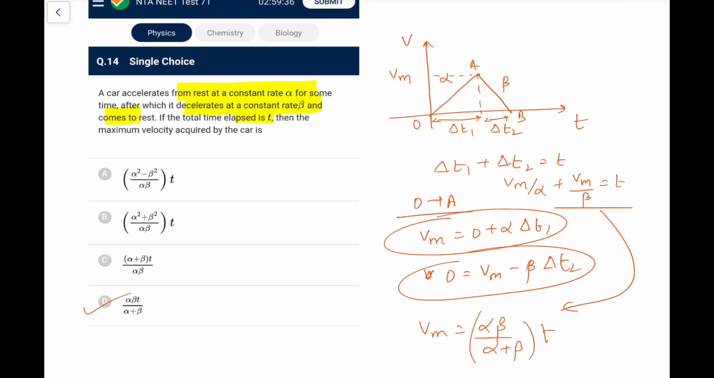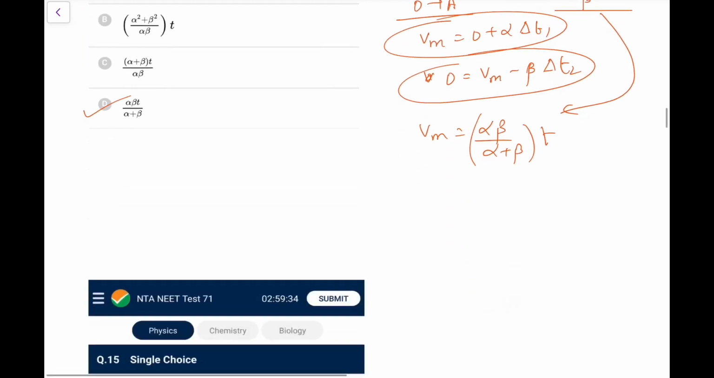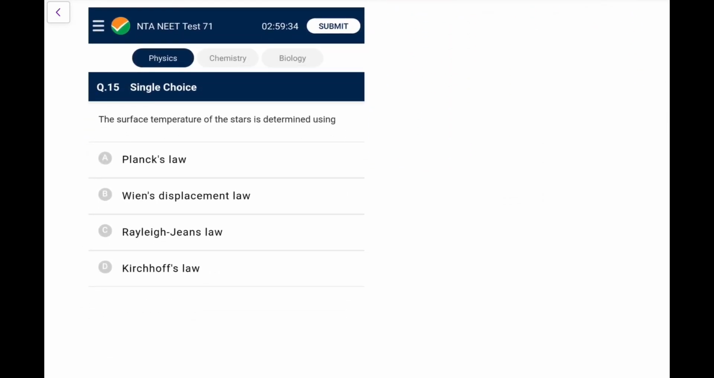So this is a very common question that is being taught in class 11th in the motion in 1D, or kinematics in 1D. Next one.